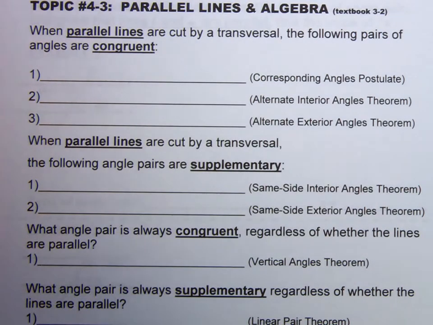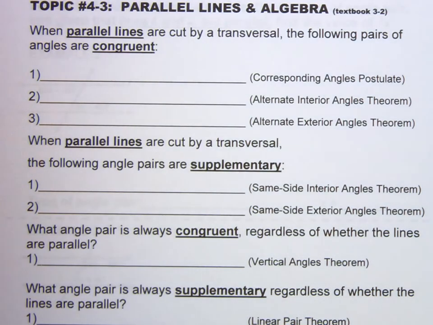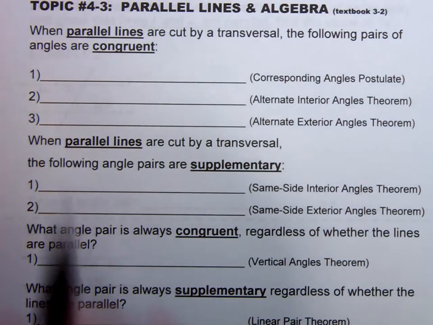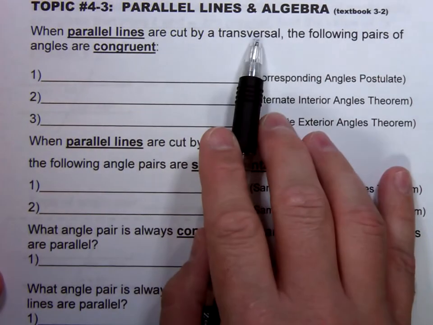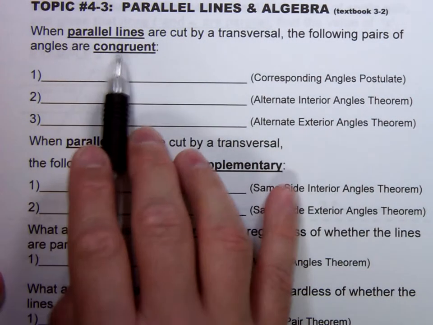Alright, last time we learned about all the angle pair relationships that were created when two lines were cut by a transversal. Today we're going to take that same scenario and find out what happens when those two lines that are cut by the transversal are parallel lines. So, when parallel lines are cut by a transversal, the following pairs of angles are congruent.